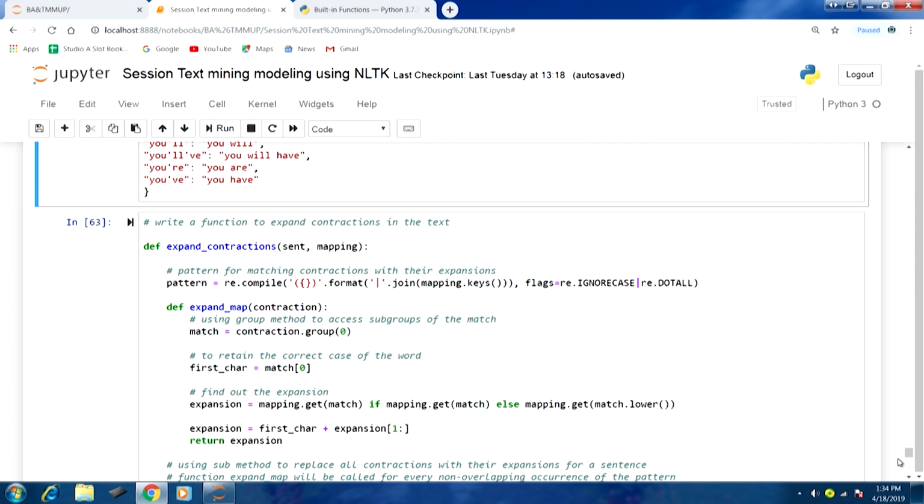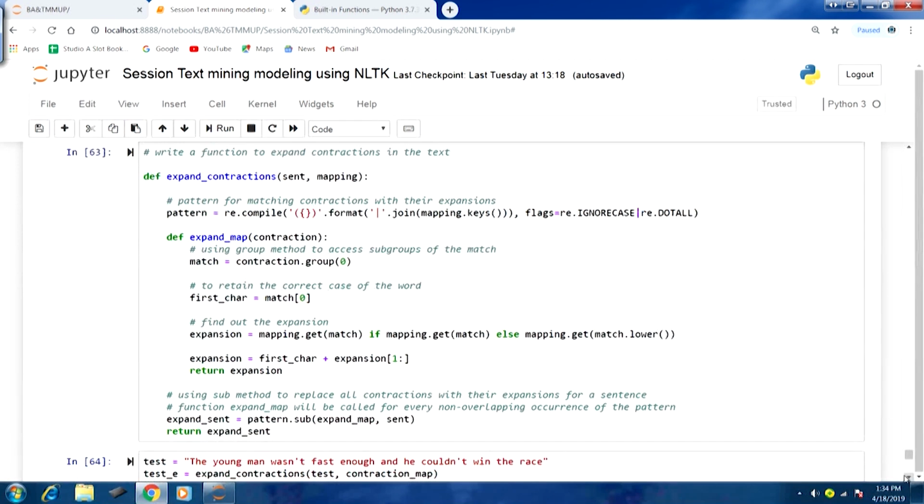So mapping is the dict object that I just showed you, that is going to be used to map the contraction to the expansion. So we will be referring to this mapping, and any sentence that is there we will be processing. So this function is going to be using these two arguments here.